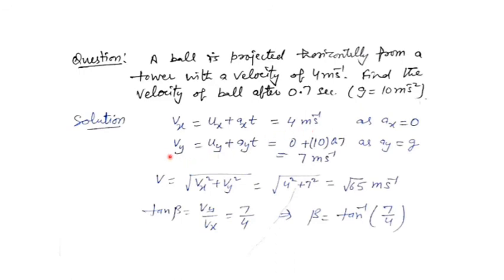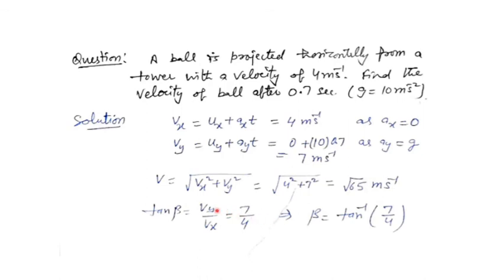Similarly, you can write Vy equals uy plus ayt. uy is 0, no vertical component of the velocity is there because it is projected horizontally. ay is equal to g. g is given in the question 10 meter per second square. So I am writing 10 into time is 0.7 second, again given in the question. So you are getting Vy equal to 7 meter per second. So if you put the values of Vx and Vy, you are getting square root of 4 square plus 7 square, which is coming out to be root 65 meter per second.